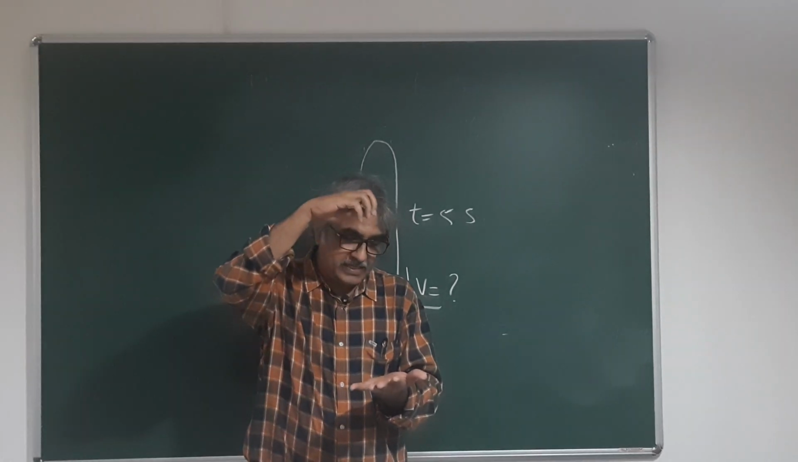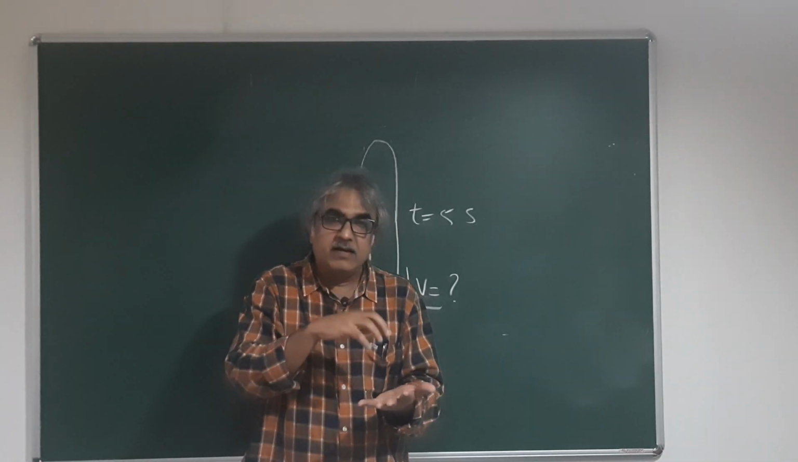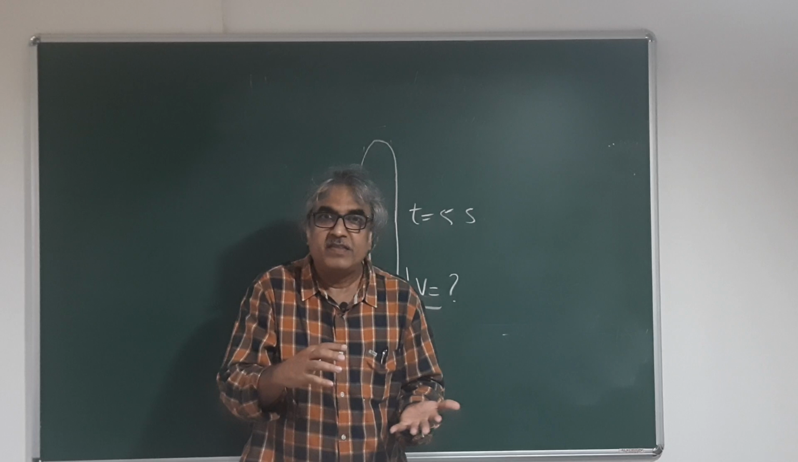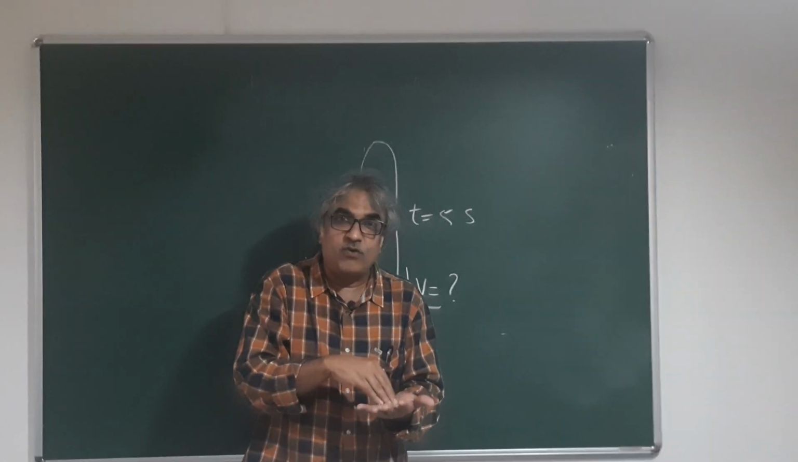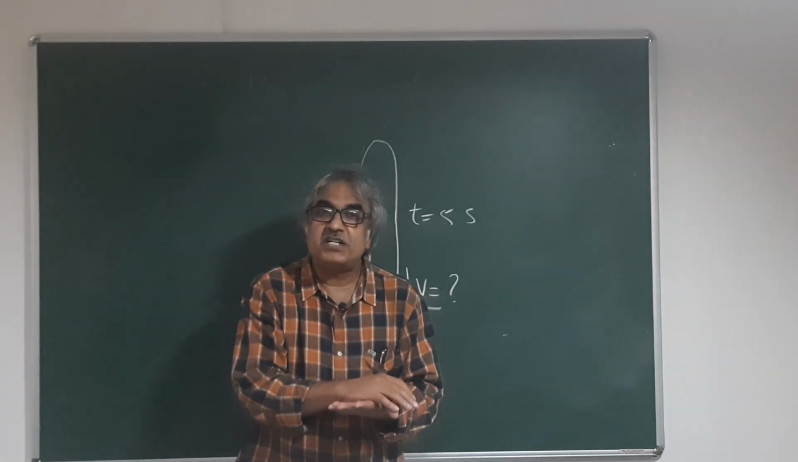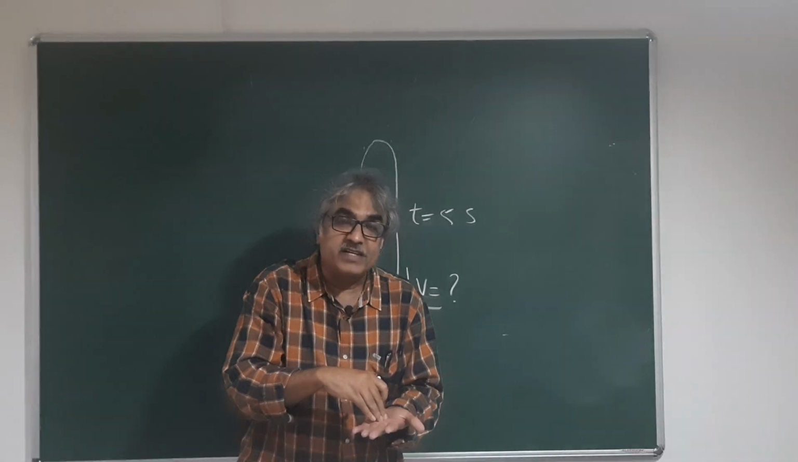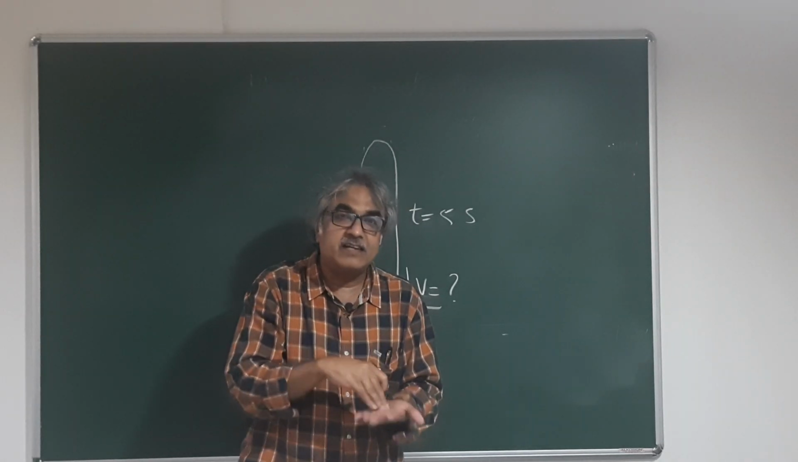When the ball, let's say, hits the ground, often students think that its final velocity is 0. No, it is hitting the ground with certain velocity. After it hits the ground, its velocity becomes 0. But at what velocity is it hitting the ground? It is hitting the ground at certain velocity.